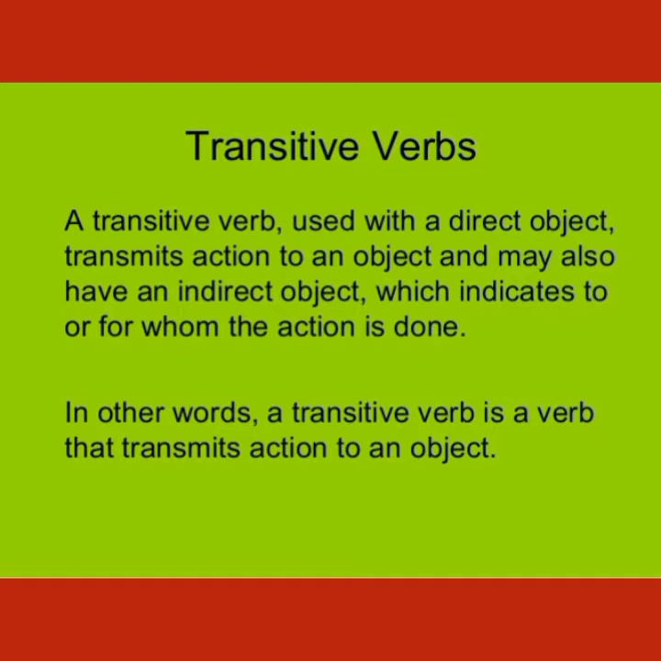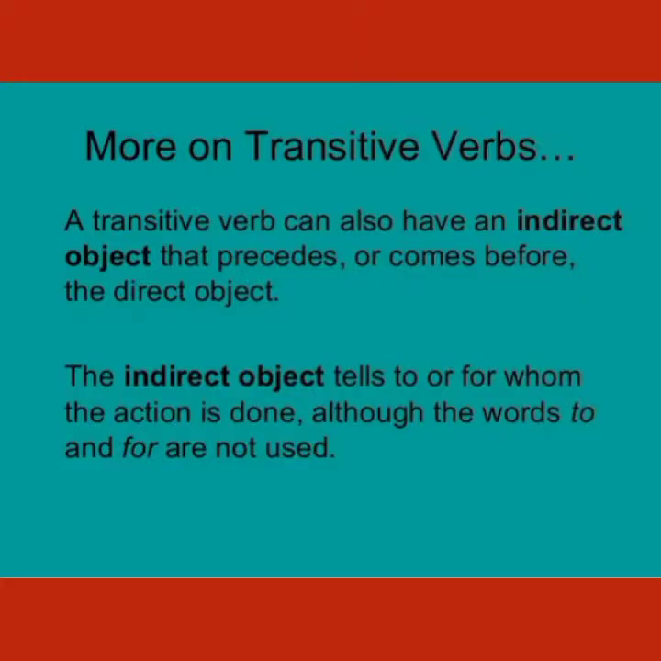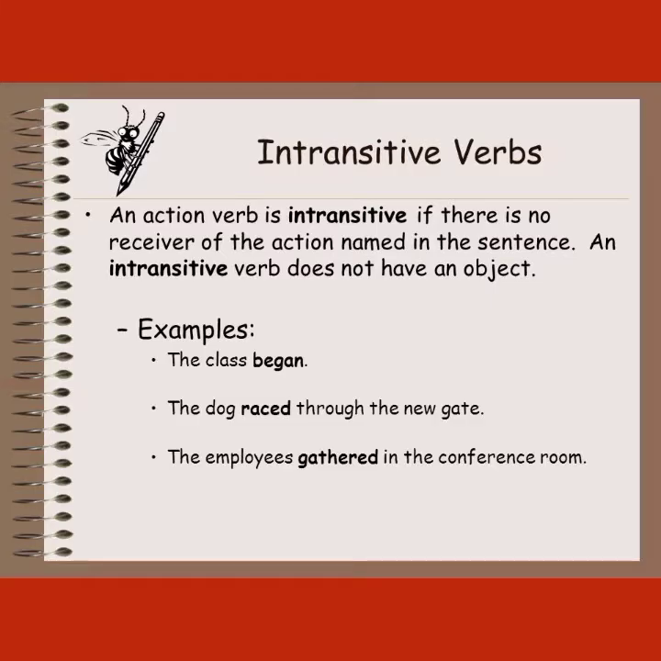A transitive verb used with a direct object transmits action to an object and may also have an indirect object, which indicates to or for whom the action is done. In other words, we can say a transitive verb is a verb that transmits action to an object. A transitive verb can also have an indirect object that precedes or comes before the direct object. The indirect object tells to or for whom the action is done, although the words to and for are not used.